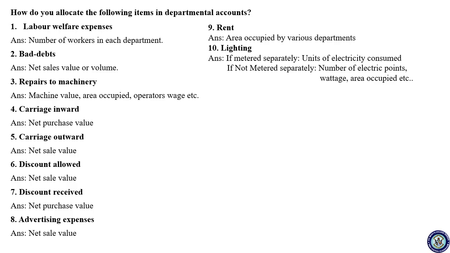If not metered separately, then on the basis of the number of electric points, wattage, meaning the watt. If that is not possible, then the area occupied. Okay, then you will see the area occupied. On that basis you are going to apportion.